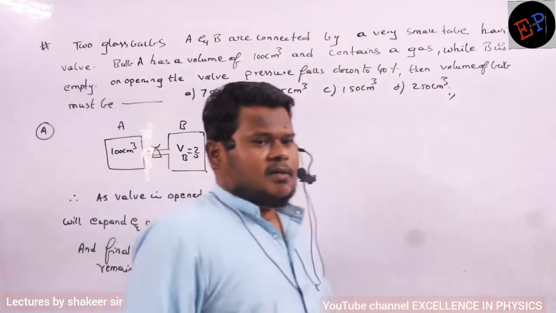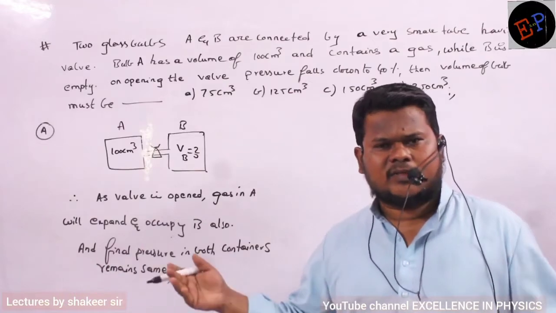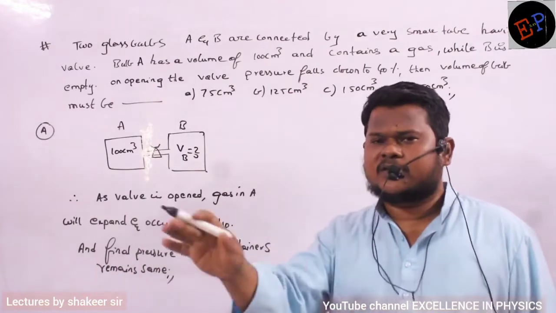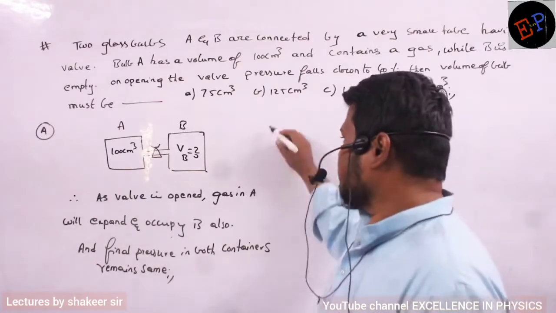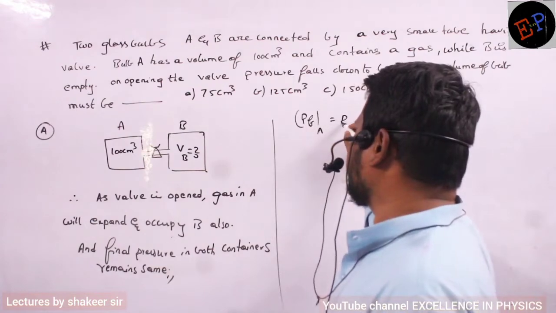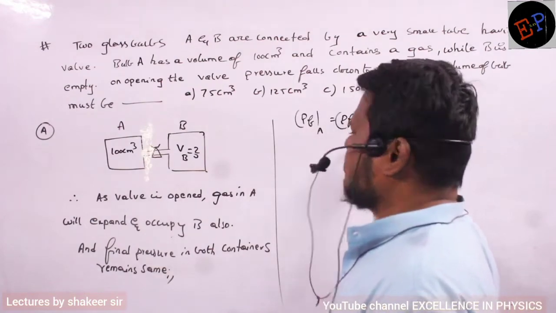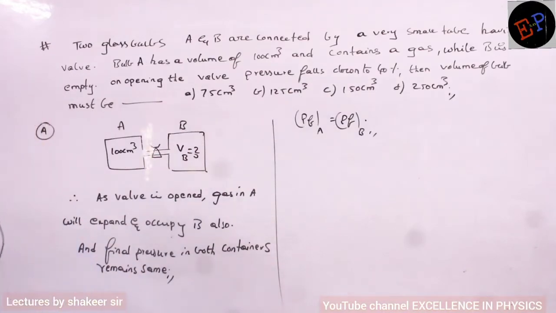Because there is only a single gas, so wherever it finds volume, it goes there until the pressure everywhere becomes the same. So finally, the final pressure in container A is equal to the final pressure in container B. PF means final pressure. Understood?